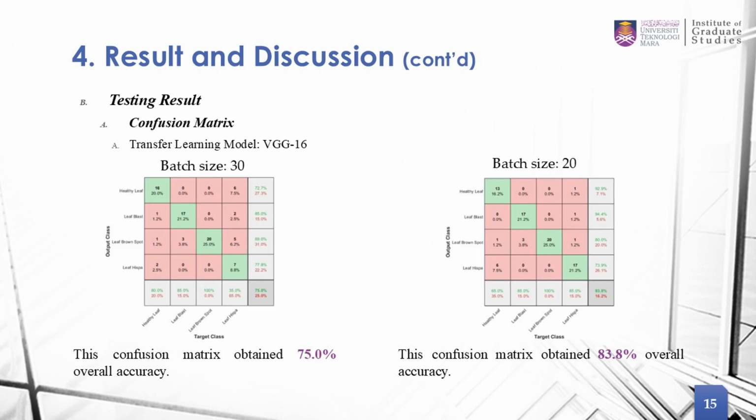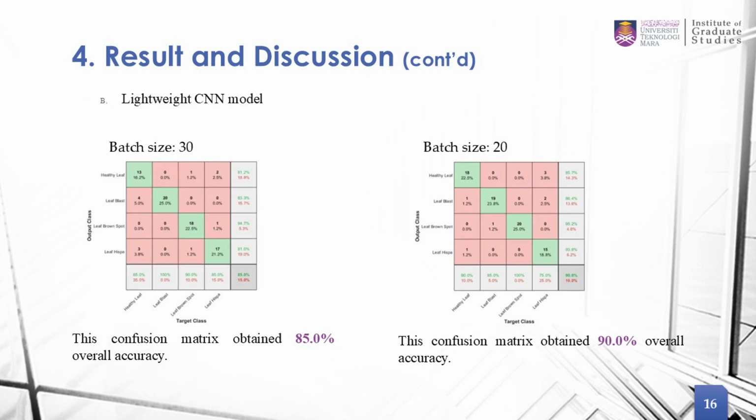As for the testing result, here is the confusion matrix for the transfer learning model VGG16. For batch size 20, we are able to achieve 83.8% accuracy, while for batch size 30, we are able to obtain 75% overall accuracy. For our lightweight CNN model, for batch size 20, we are able to achieve 90% overall accuracy, while for batch size 30, we are able to achieve overall accuracy of 85%.